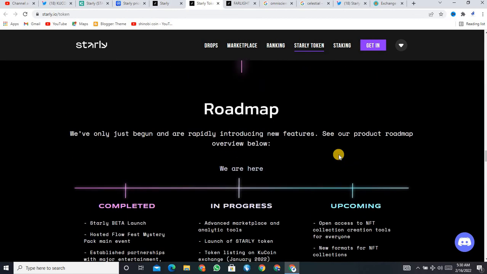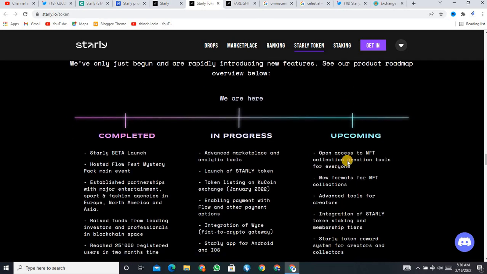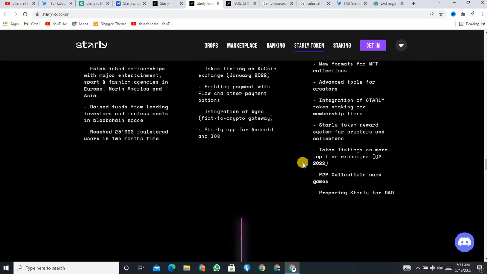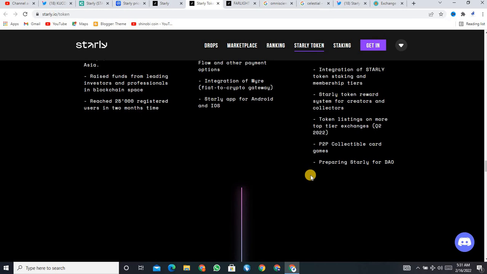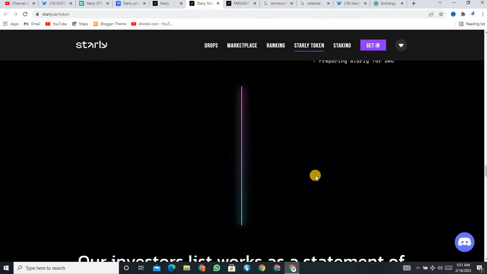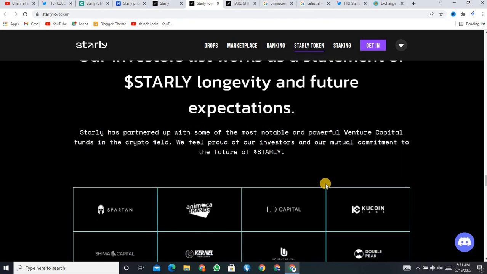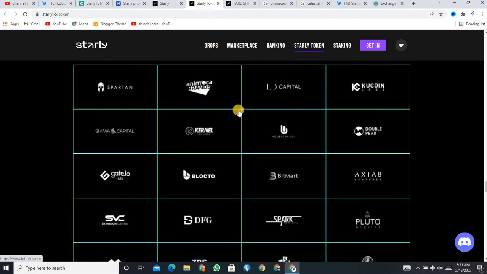You can see right over here, the roadmap is also very important for us. You know about that. We have only just begun and are repeatedly introducing new features. See our product roadmap below. So you can also study about that, and you can see this project has many events, so you must participate in that, because if you want to hold this project for the long term, almost 1 year or 8 months, you will get a passive return from it. The investor list works as a statement of STARLY liquidity and future expectations. You can also study some details about this.